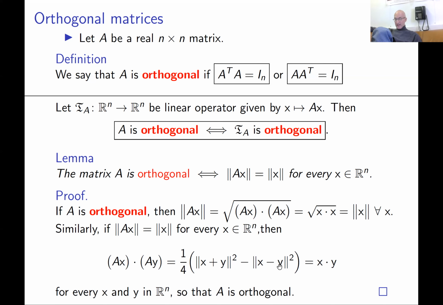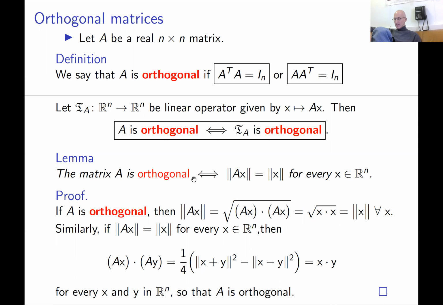Since lengths are preserved, to be precise, here it should be two equalities. It should be ax plus ay minus ax minus ay. But then by this assumption, it's equal to this. I didn't put the extra equality because it didn't fit the width of this screen. And then we get this is the same as x dot y. We already proved this earlier.